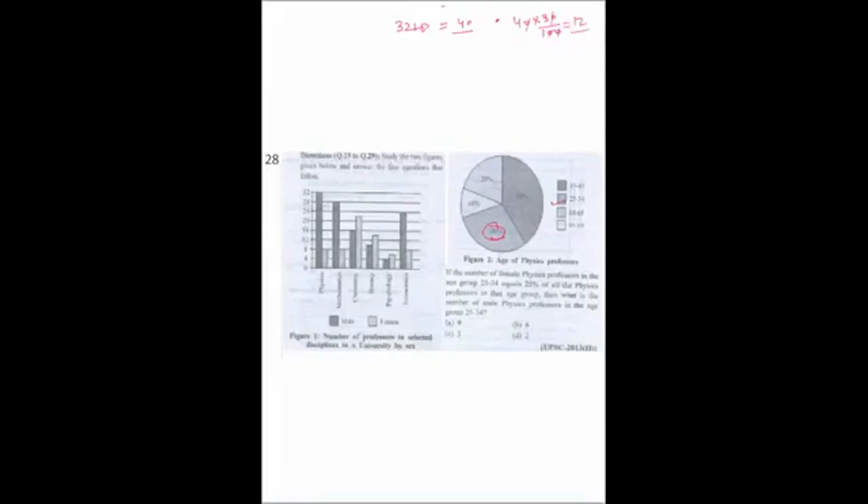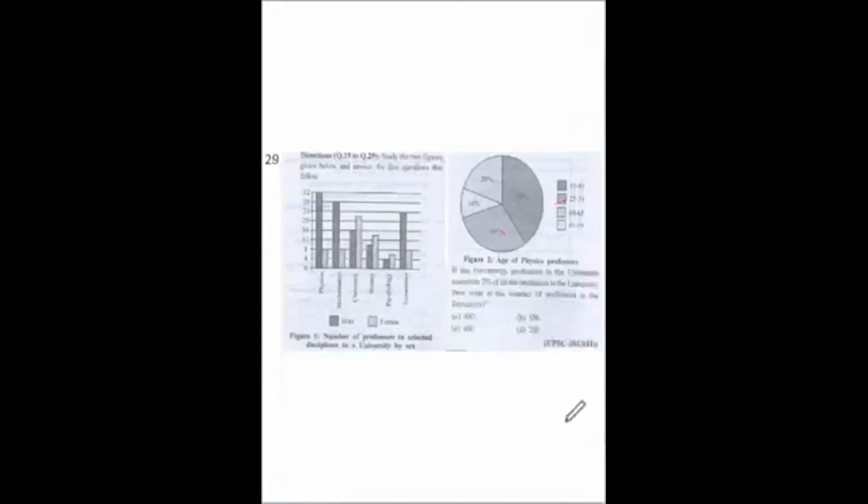And 25% of this is female. So 12 into 25%, this becomes 3. So 3 are female. And the male professors will be 12 minus 3, which is 9. So the answer is A.